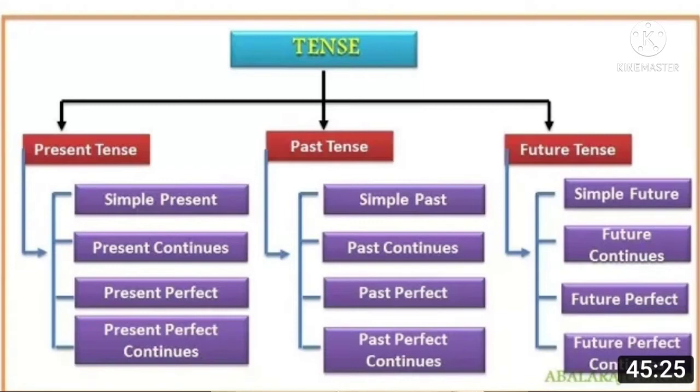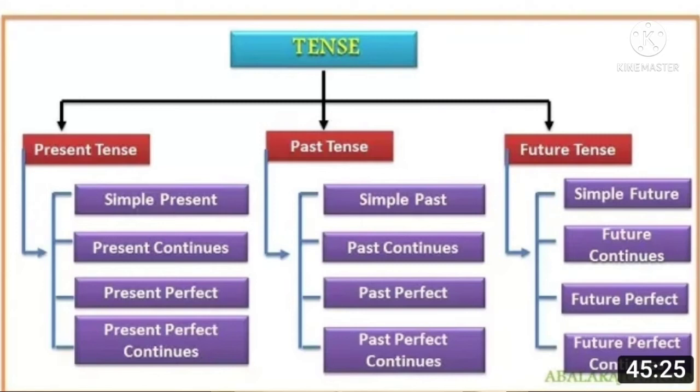Present tense: simple present, present continuous, present perfect, and present perfect continuous. Then you know past tense, the action completed. There is also simple past, past continuous, past perfect, and past perfect continuous.